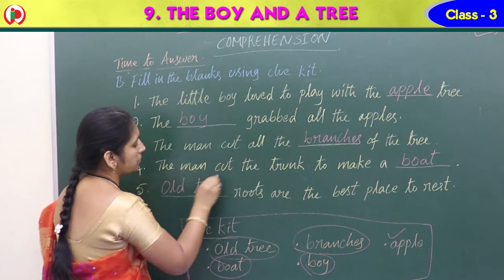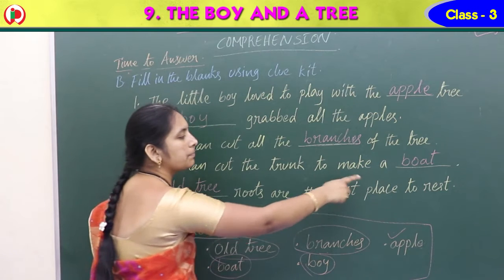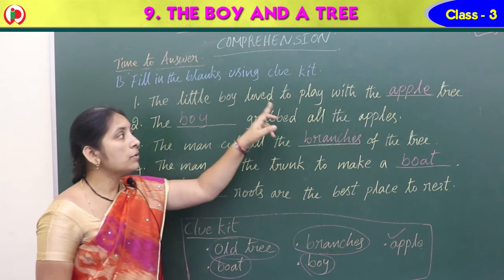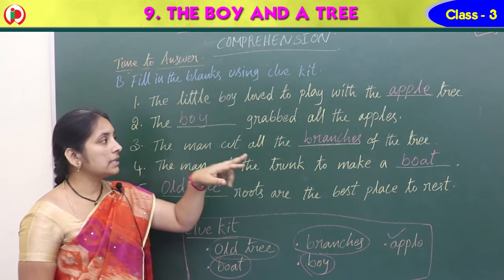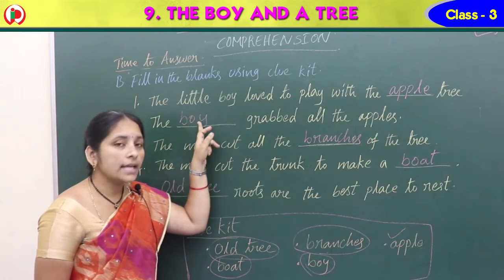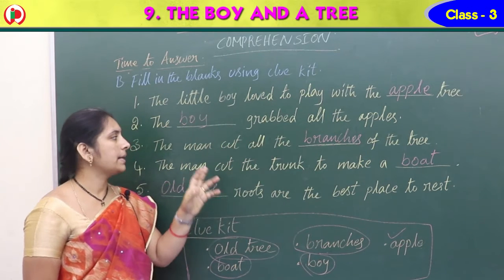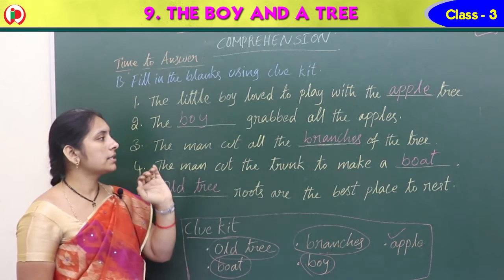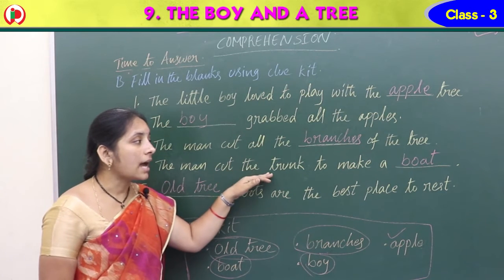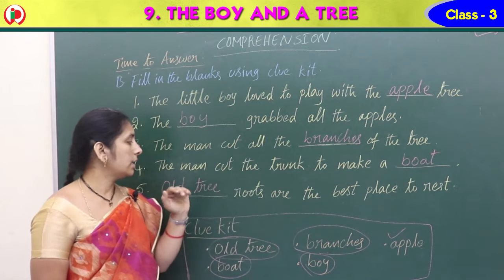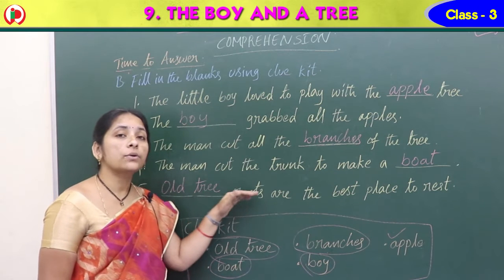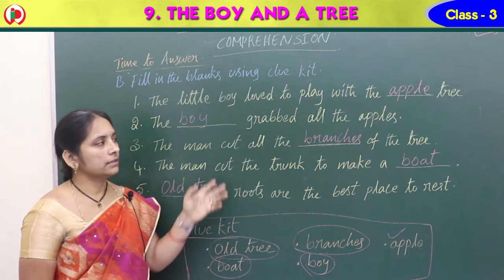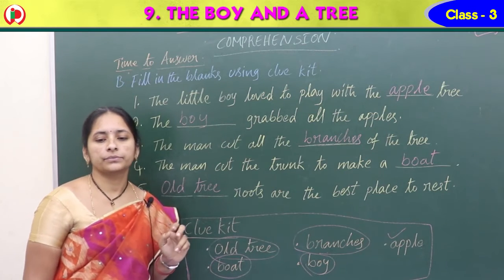Old tree roots are the best place to rest. Right. So the little boy loved to play with the apple tree. The boy grabbed all the apples. The man cut all the branches of the tree. The man cut the trunk to make a boat. The old tree roots are the best place to rest. Right. So write all the answers in your book.